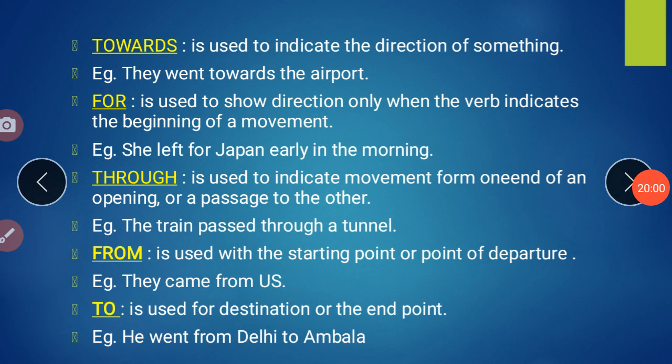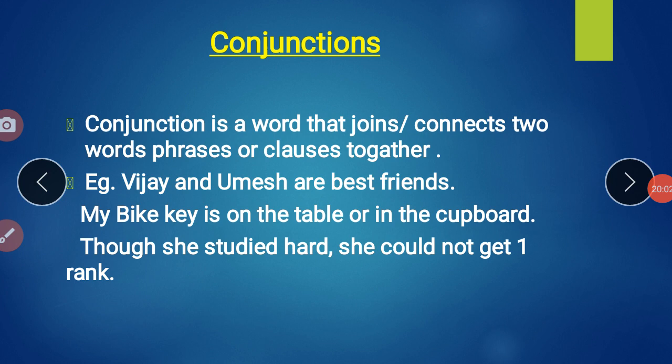Now we will see the next, that is the conjunction. Now what do you mean by conjunctions? Conjunction is a word that joins, connects two words, phrases or clauses together. We know that conjunctions are also called connectors.